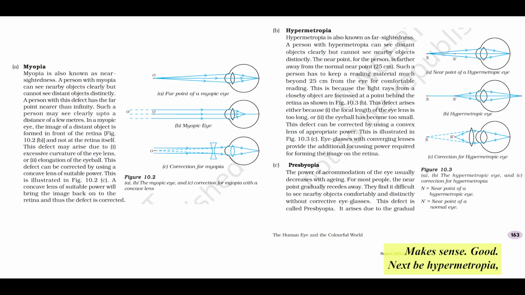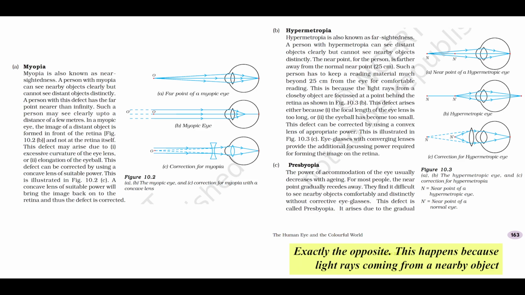Makes sense. Good. Next, B. Hypermetropia, far-sightedness. Now, hypermetropia presents almost the opposite challenge. A person with hypermetropia can see distant objects clearly, no problem, but they find it difficult to see nearby objects distinctly and comfortably. For them, their near point, the closest distance they can see clearly, is farther away than the normal 25 centimeters. You might see someone with hypermetropia holding a book or newspaper much further away, maybe at arm's length, just to read it comfortably. Can see far, can't see near. The opposite of myopia. Exactly the opposite.